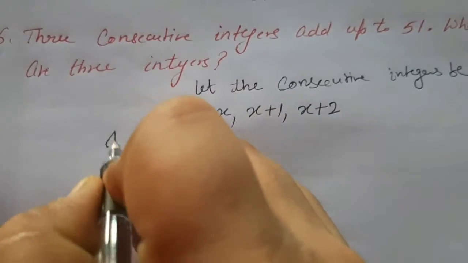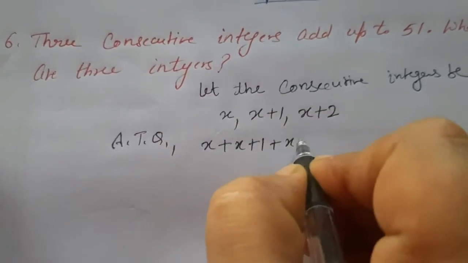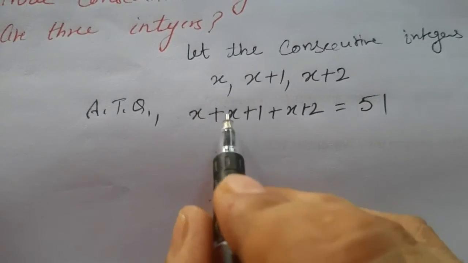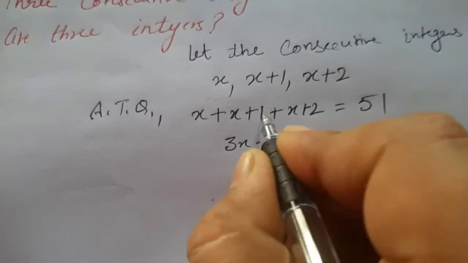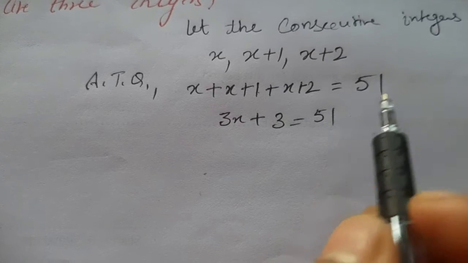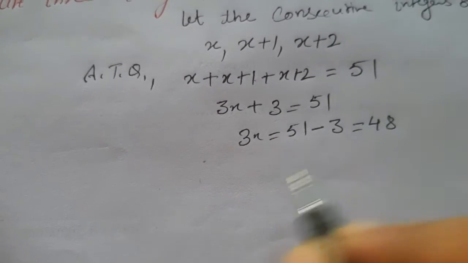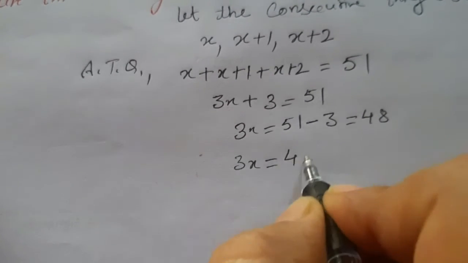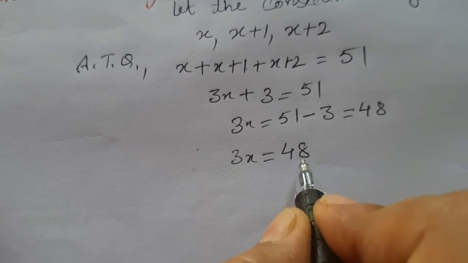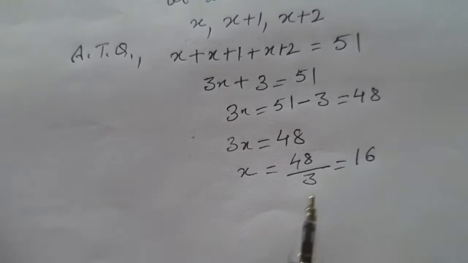It means according to the question, x plus x plus 1 plus x plus 2 is equal to 51. Now we have to just solve it. x plus x plus x, that is 3x, plus 1 plus 2, 3, is equal to 51. Let us transpose 3 to the right side, it will become negative. 3x is equal to 51 minus 3, that is 48. Now 3 is in multiplication. When it is transposed to the right side, it will be in division. 48 by 3, that comes out to be 16.